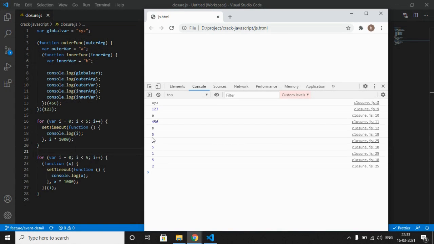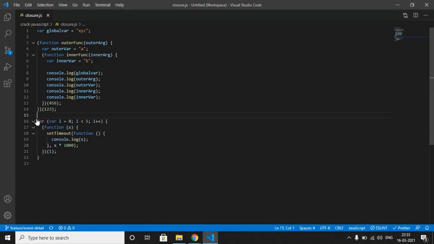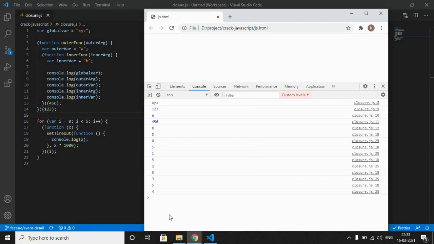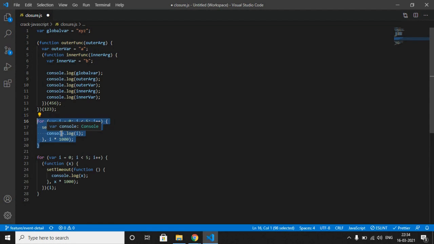Okay, see here 0. Let me remove this one for now so that we can get more idea. Let me clear our console first. Okay, see 0, 1, 2, 3, 4. Yes, so using closure our problem is resolved. But why? Let's see our example and compare it with the previous one.